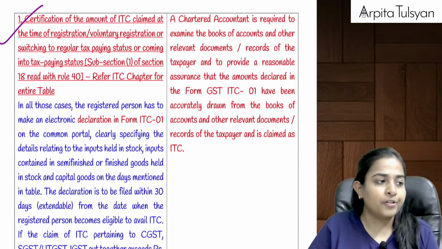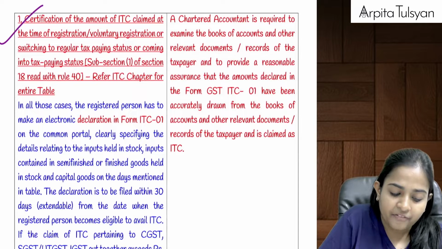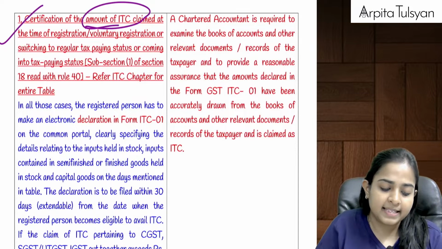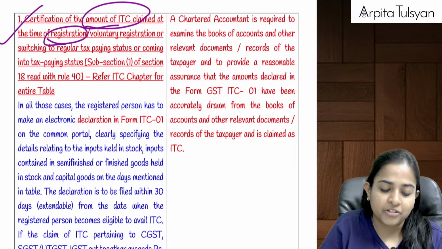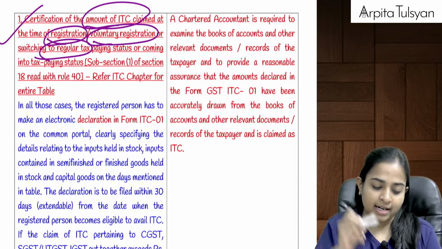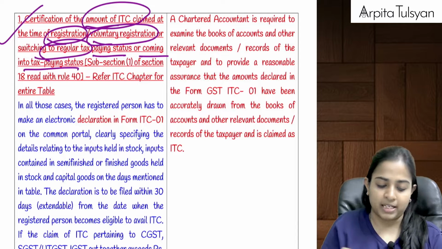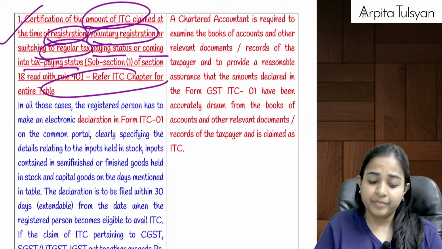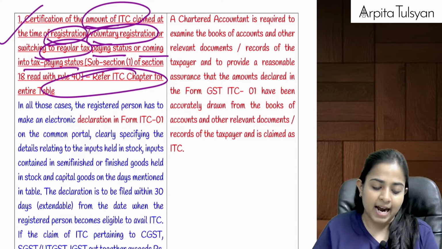Now see what they are telling us here. First thing is certification of the amount of ITC claimed at the time of registration, or at the time of voluntary registration, or switching to regular tax paying status. I had told you that we had studied this in the ITC chapter.